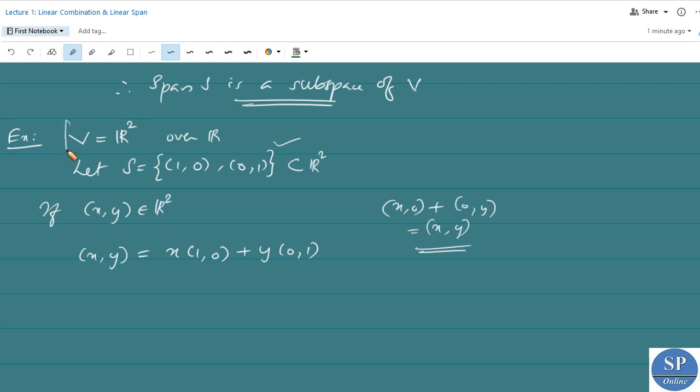Here our R2 is our vector space V, and we have taken the elements (1, 0) and (0, 1).